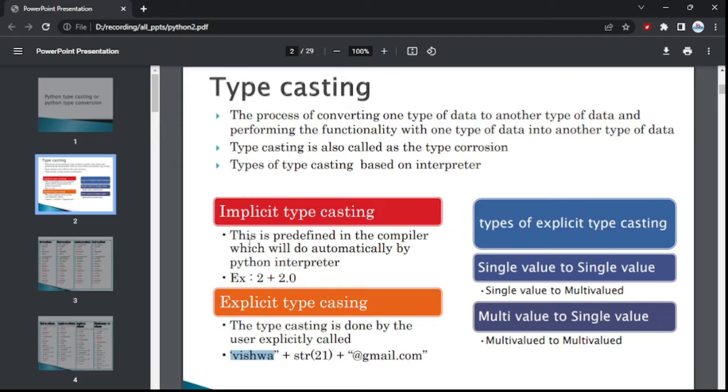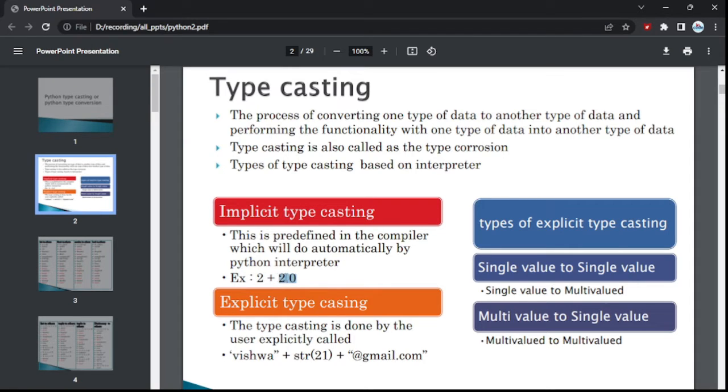What will happen in implicit typecasting? The compiler will automatically detect the data type and then convert it. Implicit typecasting is predefined, and it is done automatically by the Python interpreter. For example, here 2 is an integer value and 2.0 is a float value.